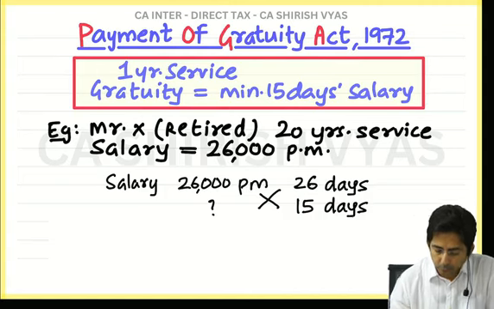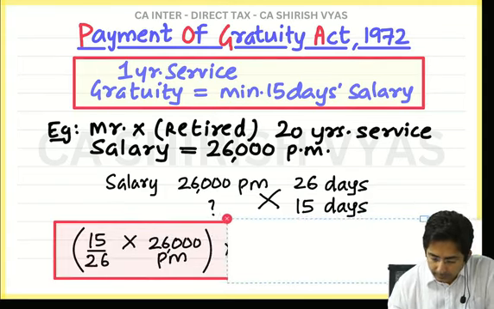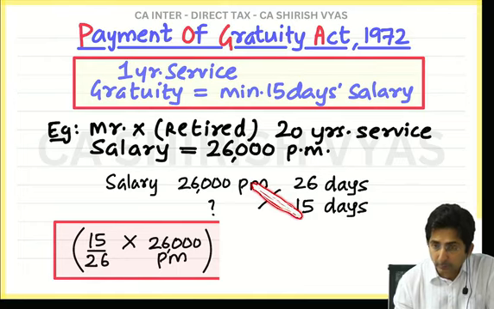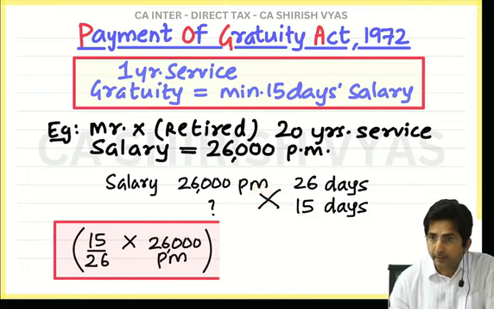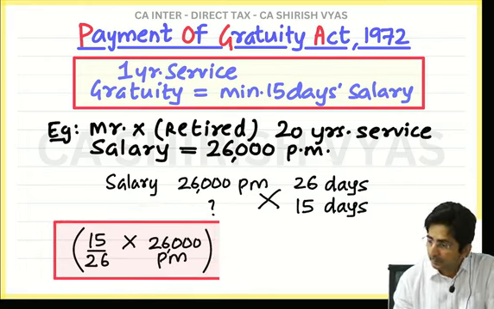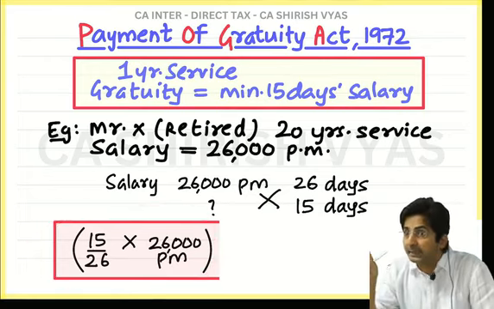When you cross multiply, 15 is multiplied by 26,000 per month and divided by 26. Are you convinced with this? So I found the 15 days salary.